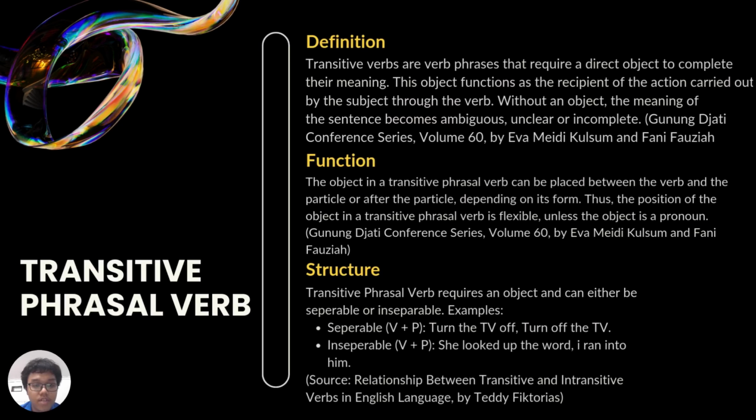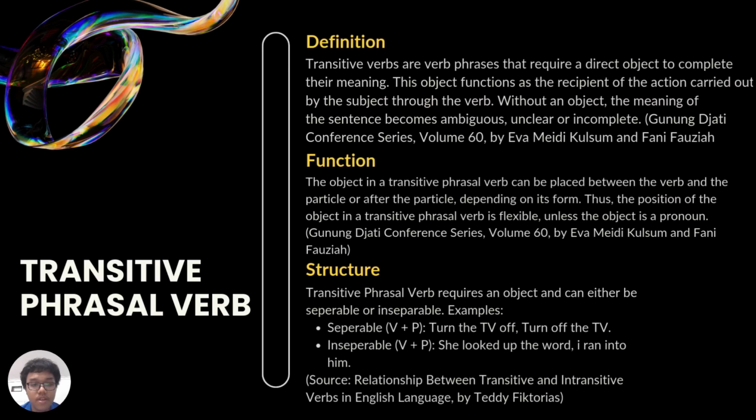The function is that transitive phrasal verb can be placed between the verb and the particle or after the particle, depending on its form. Thus, the position of the object in transitive phrasal verb is flexible unless the object is a pronoun. The source is from the same journal.